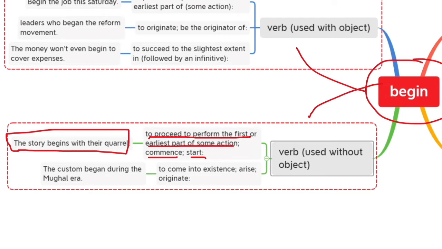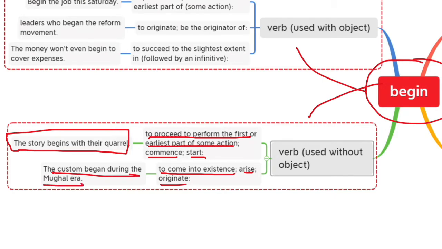Okay, next, to come into existence, arise or originate. We can also use begin when something came into existence, or something has just arisen, or something has just originated. We can also use begin in that context, such as: the custom began during the Mughal era.